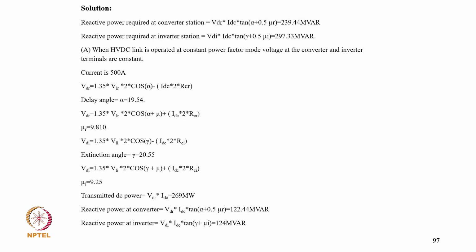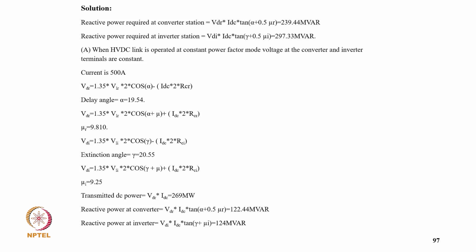And the reactive power supplied at converter is VDR IDC into tan alpha plus 0.5 mu r, so it comes to 39.44 MVAR, and reactive power required at inverter station is VDI IDC into tan gamma plus 0.5 mu I, that comes to 97.33 MVAR.